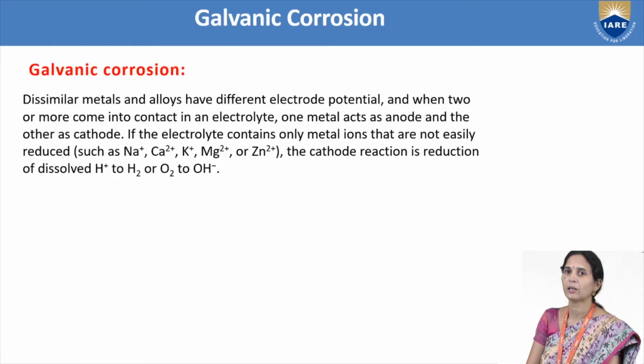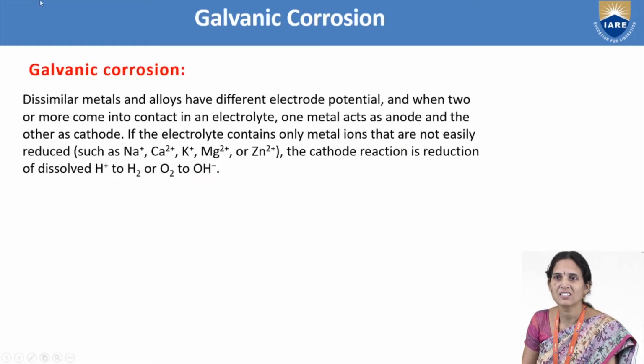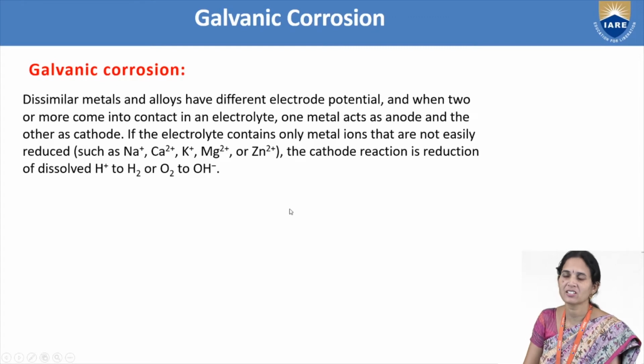Then the other type is galvanic corrosion. We discussed galvanic cell in electrochemistry. What is a galvanic cell? We take zinc and copper electrodes in zinc sulfate solution and copper sulfate solution, where the two electrodes, zinc rod and copper rod, are connected to a voltmeter. That is called a galvanic cell. But here we are going to discuss galvanic corrosion.